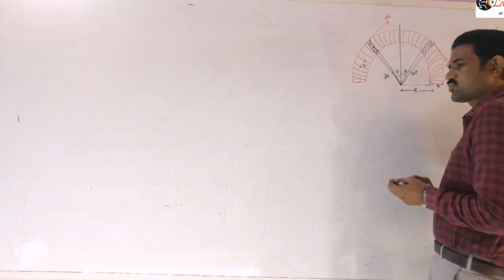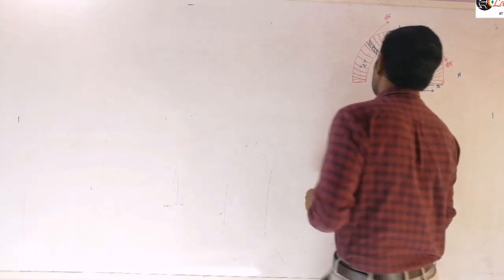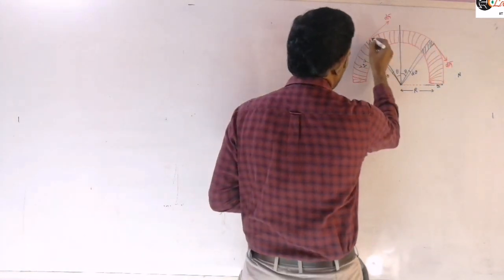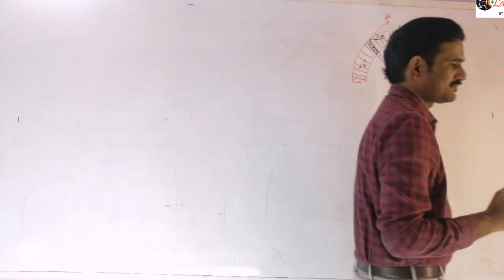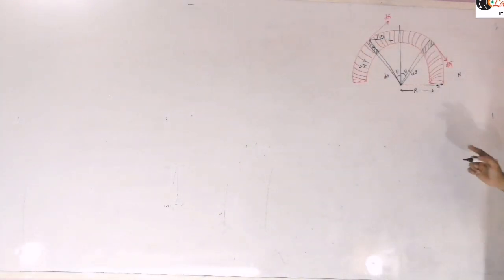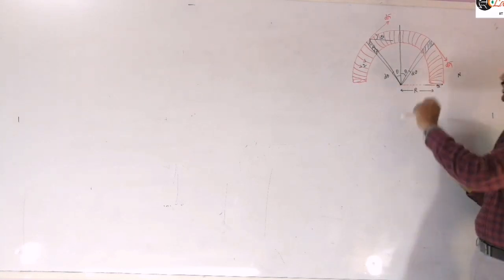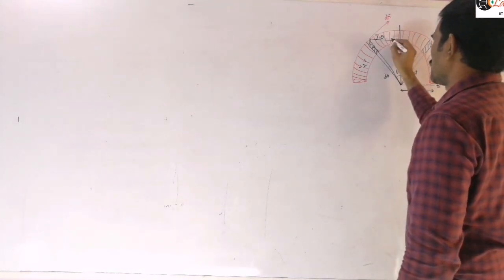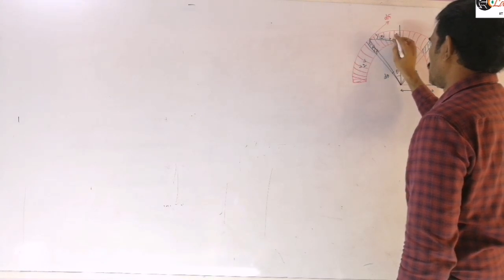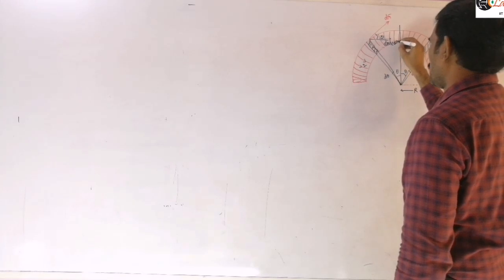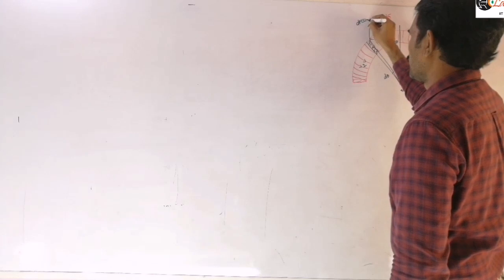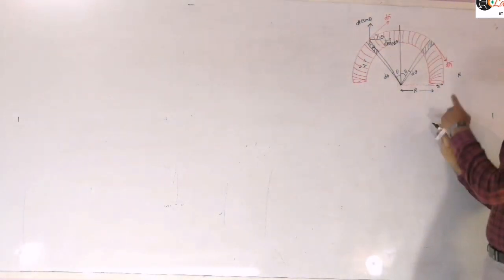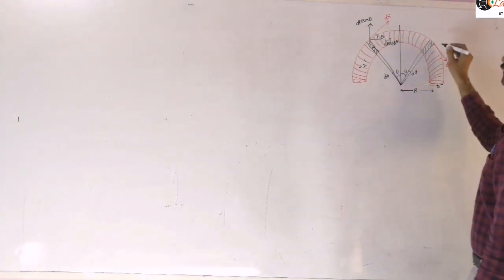Now we need to resolve them into components and decide the net dipole moment direction. If this angle is theta, then the magnetic moment makes an angle theta with the horizontal, because it is making theta with the vertical. So we can write this as dm cos theta, and along the vertical direction it will be dm sin theta. Next, similarly, let us resolve this into components here.